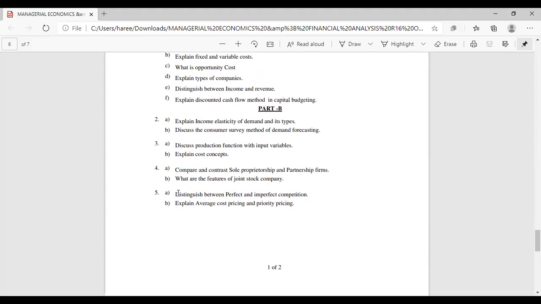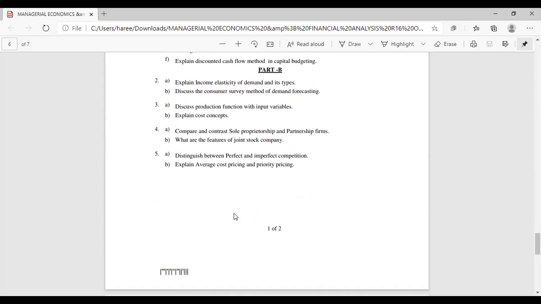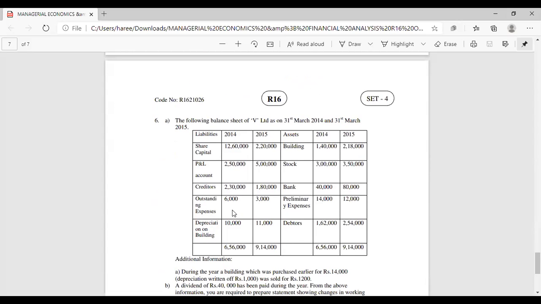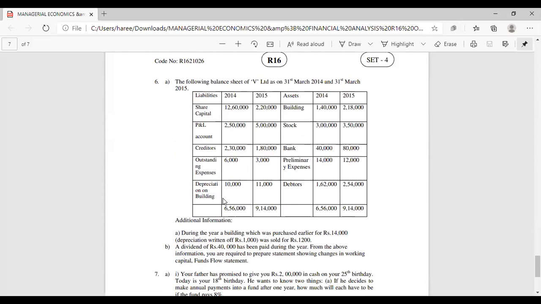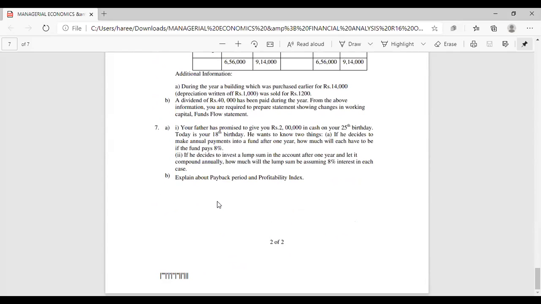You see here, distinguish between perfect and imperfect competition. This is in the first part, from the first three units. Next one, explain average cost pricing and priority pricing. These things we had discussed just in the previous class only. So these things are different.